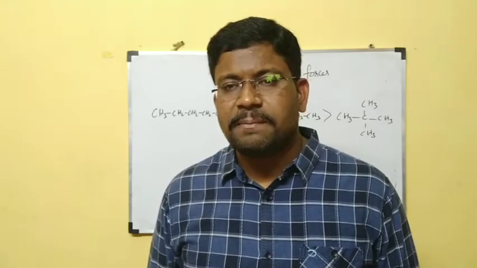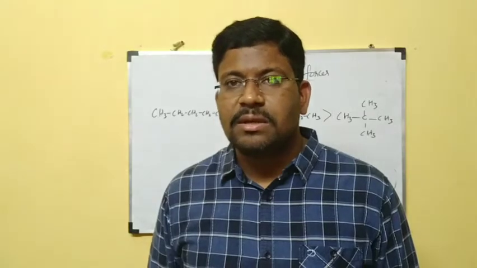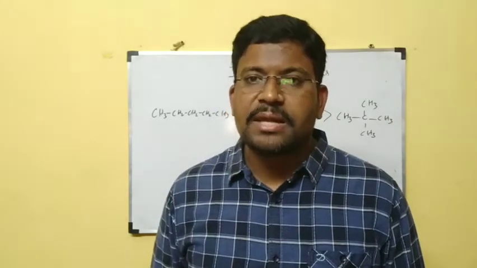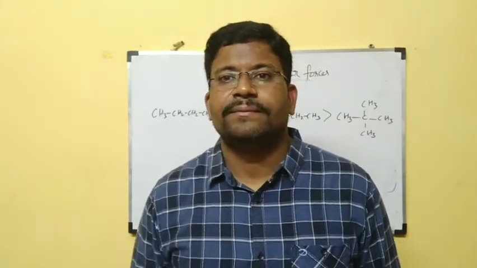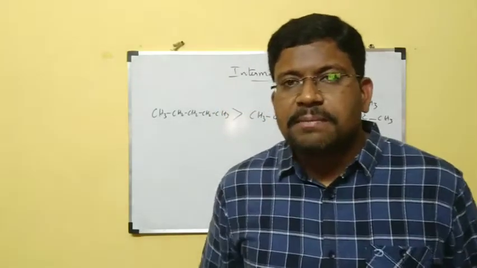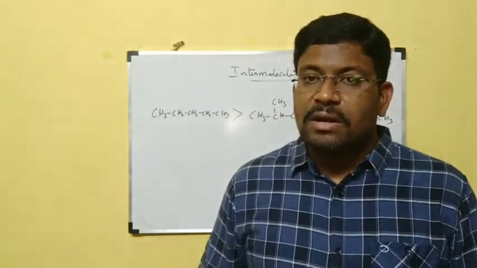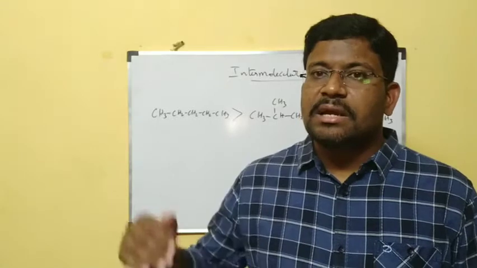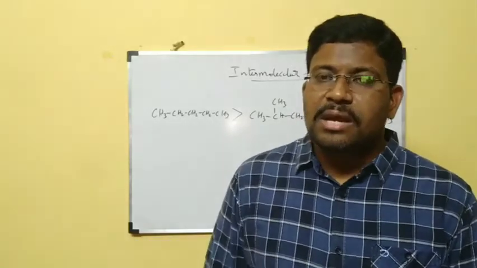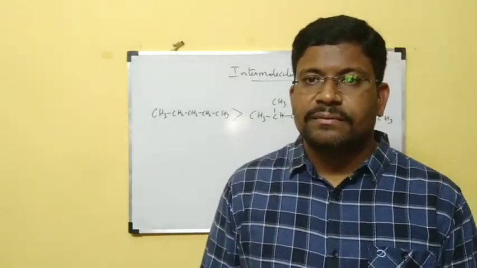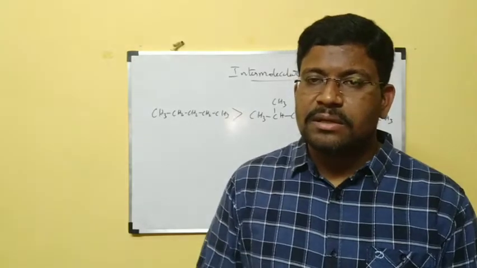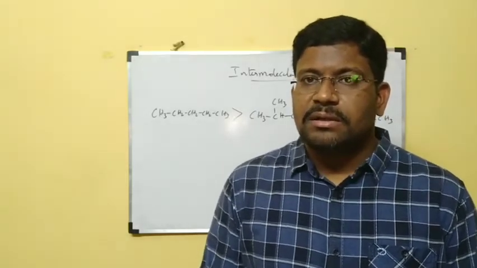Those are shown on paper by using two projections: Sawhorse projection and Newman projection. Okay, ma? This is the completion of alkanes. Like this, we have alkenes, alkynes, and aromatic hydrocarbons also. No problem, we will complete soon. Okay, this is about the alkanes topic.